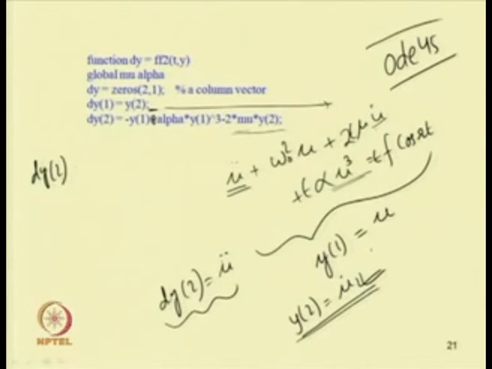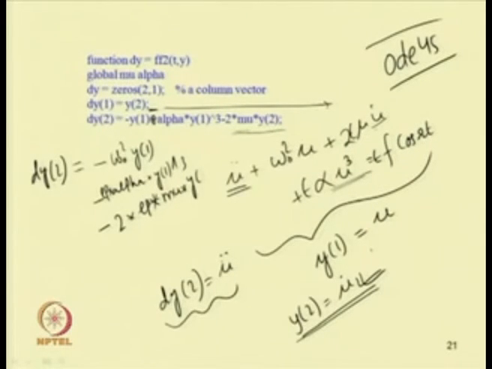So, if you put this actual value of omega, then we can write this is equal to minus omega 0 square y 1 minus alpha into y 1 cube, then minus 2 into epsilon multiplied by mu into y 2. So, this way we write these two functions.